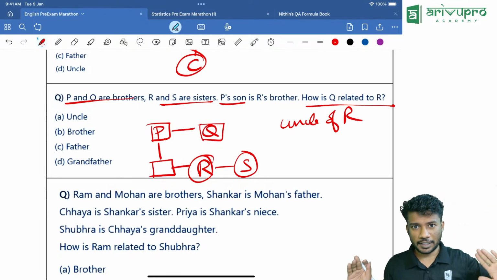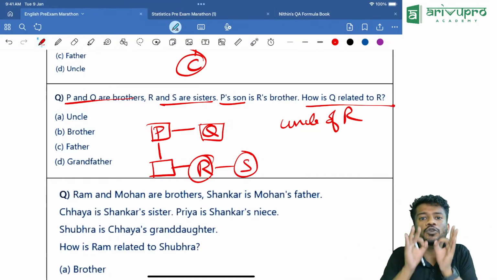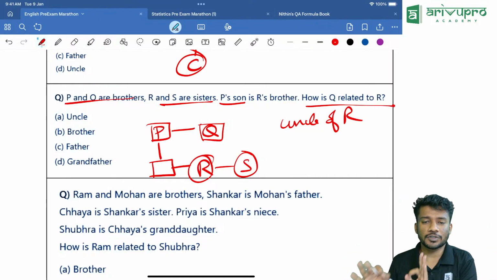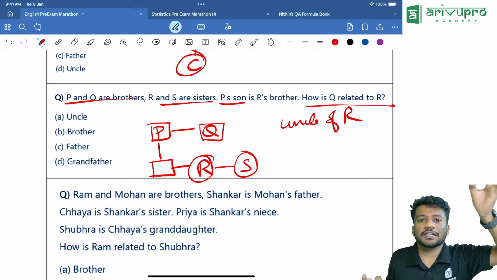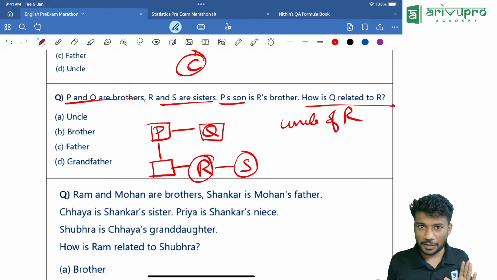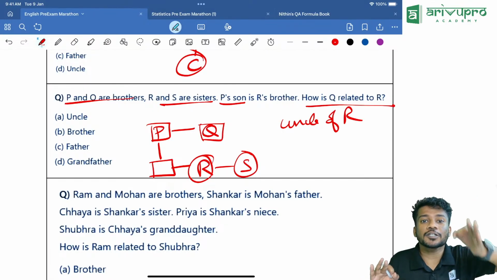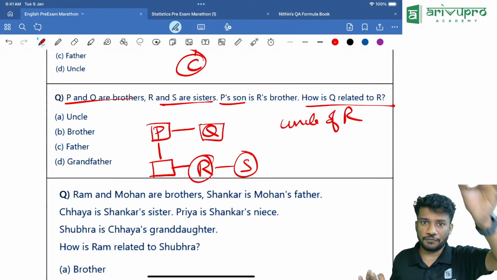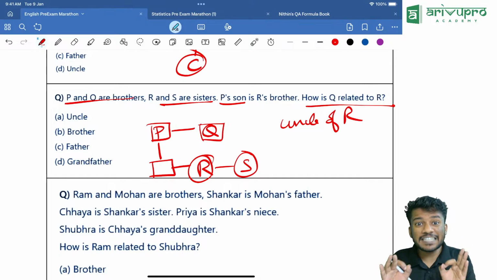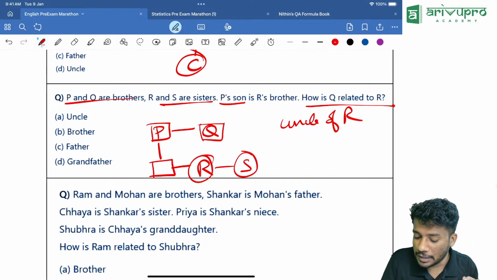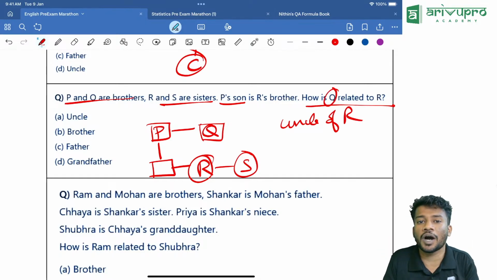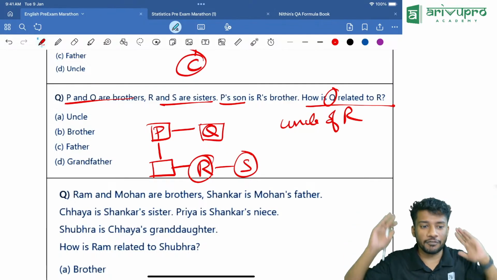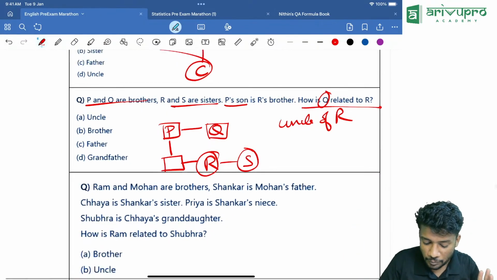If you are having a doubt, always think how is Sachin Tendulkar related to Arjun Tendulkar? Sachin Tendulkar is the father of Arjun Tendulkar. How is Arjun Tendulkar related to Sachin Tendulkar? Arjun Tendulkar is the son of Sachin Tendulkar. Always keep the first person priority. That means how is Q related to R? Q is the uncle of R. That is one mistake everyone will make.